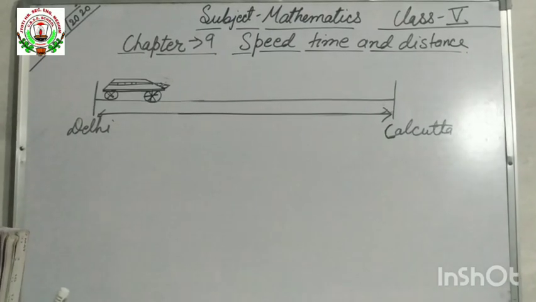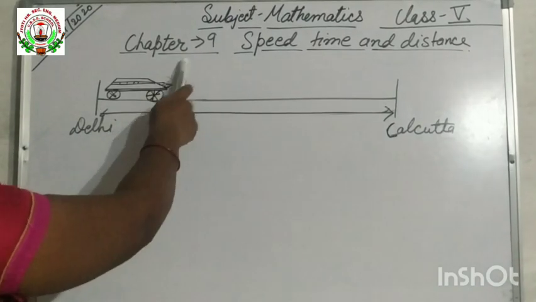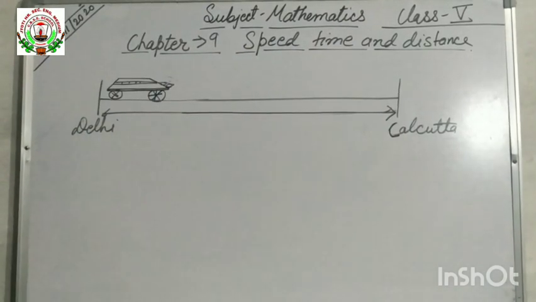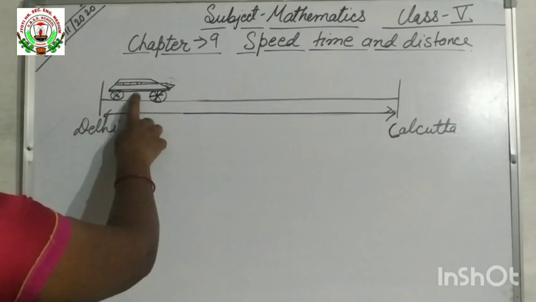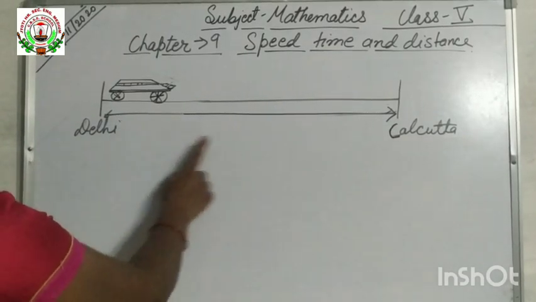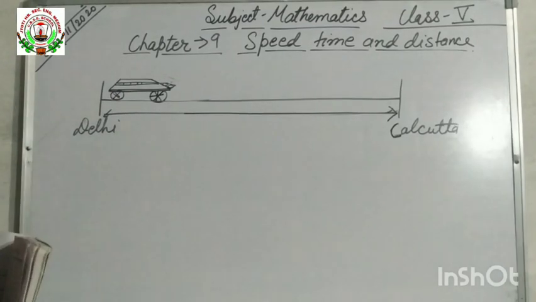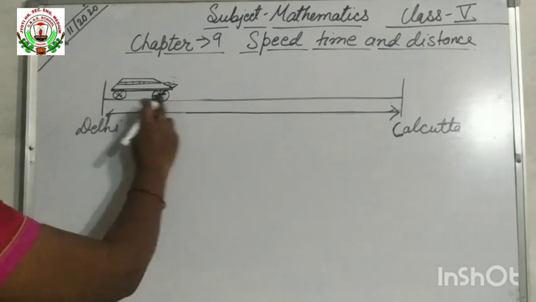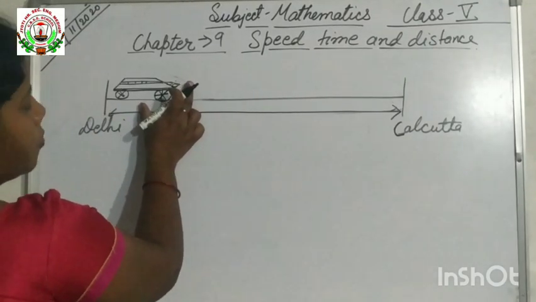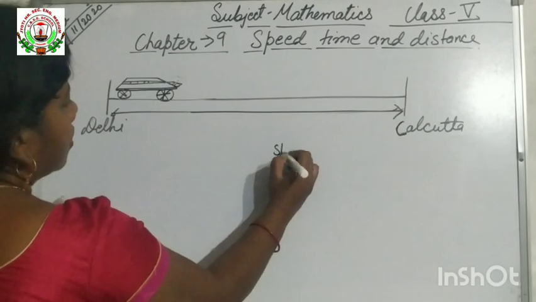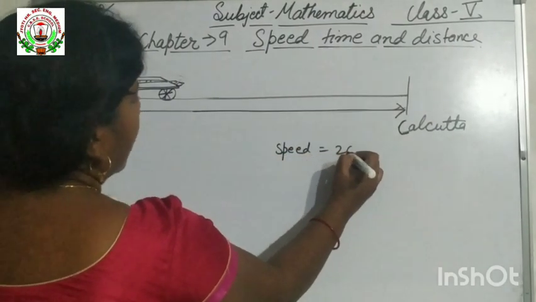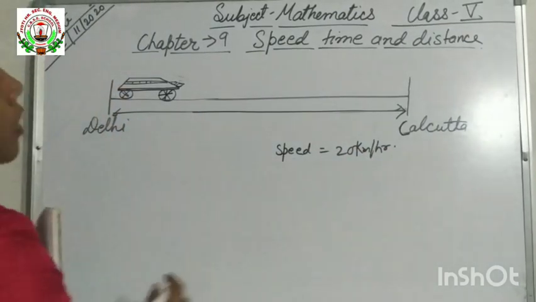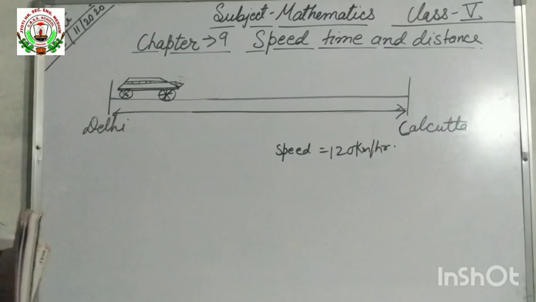Now today we will start chapter 9, that is speed, time and distance. We are seeing here one car, it is moving from Delhi to Calcutta. Now here we will see what is speed, time and distance. Suppose that car is moving, this car is having some speed. Let us consider that is 120 km per hour.